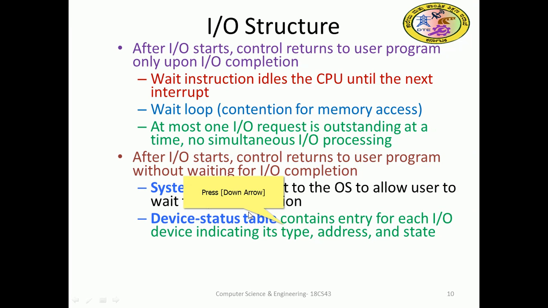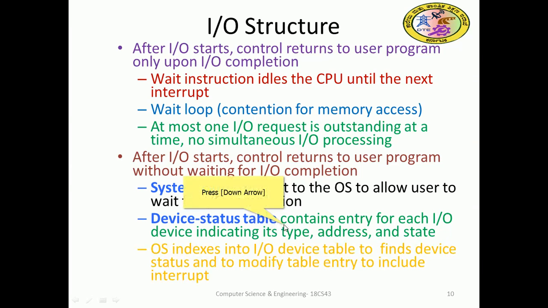A device status table will be there, containing an entry for each IO device indicating its type, address and state. In the table we can record which IO devices are expecting control and CPU responsibility, so their address, state and type need to be recorded there. From that we can perform whenever the CPU is idle.